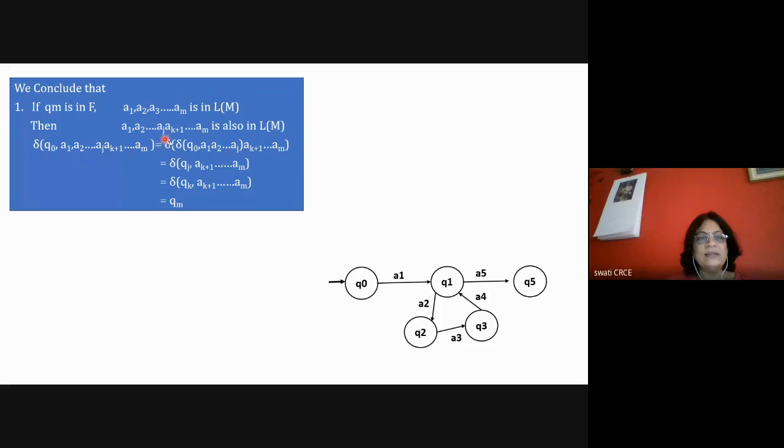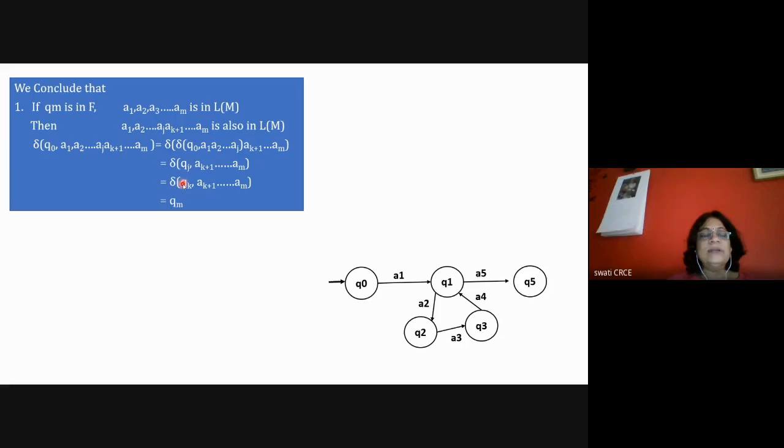So what is meant by that? That the loop AJ plus 1 to AK is executed 0 times. So this string is also in LM. If this string is also in LM, then we can assume our assumption of a new state. After processing from Q0 to AJ, the machine will go to the state QJ, and then in QJ it will get the string AK plus 1 to AM.